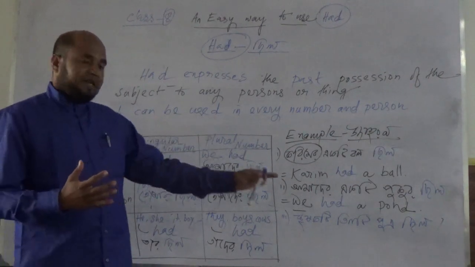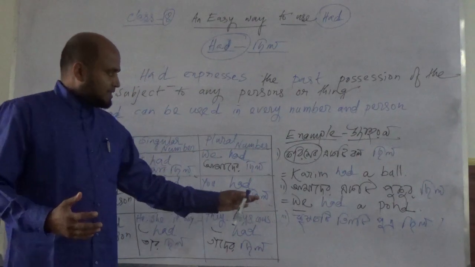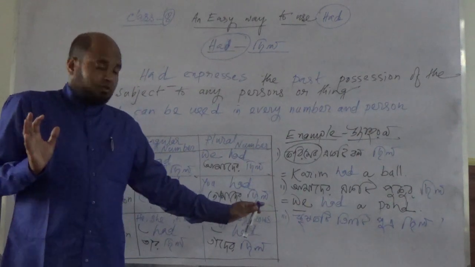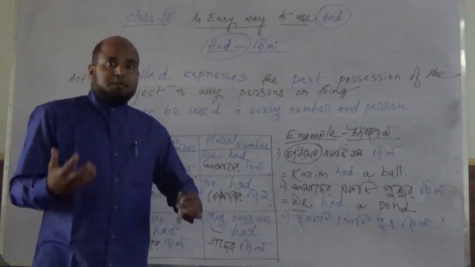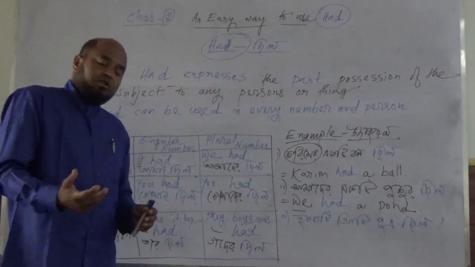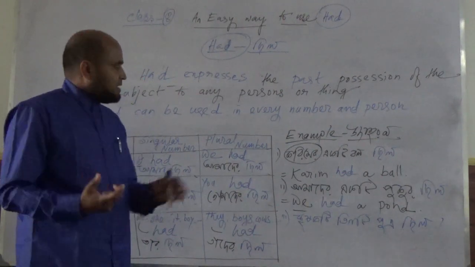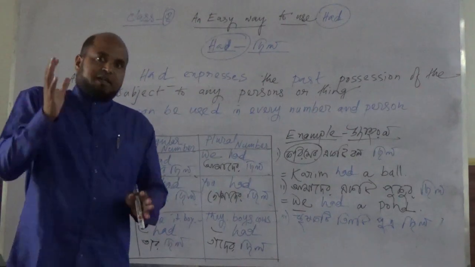Firstly, you look at the Bengali sentence. It is describing the past possession of the subject. So firstly, you will have to translate this sentence using had. That is one kind of thought.